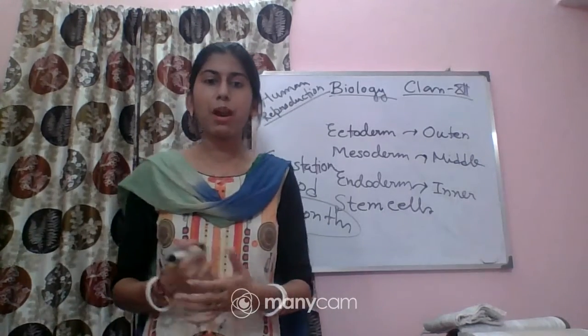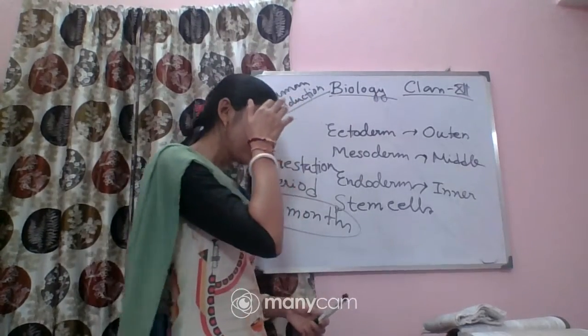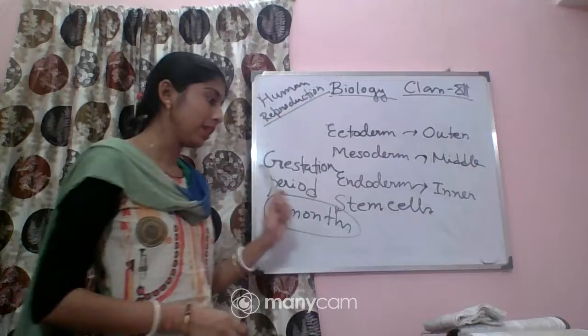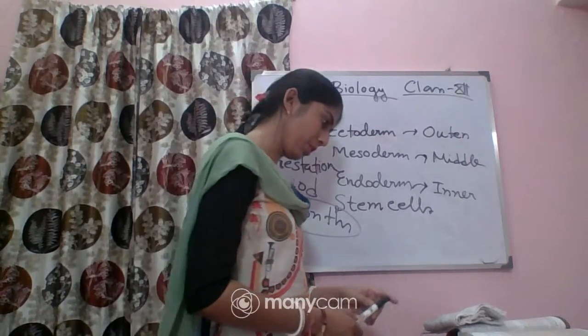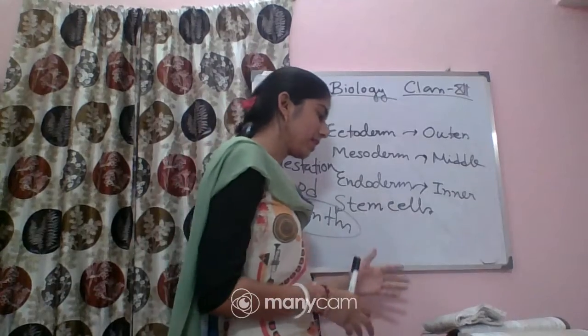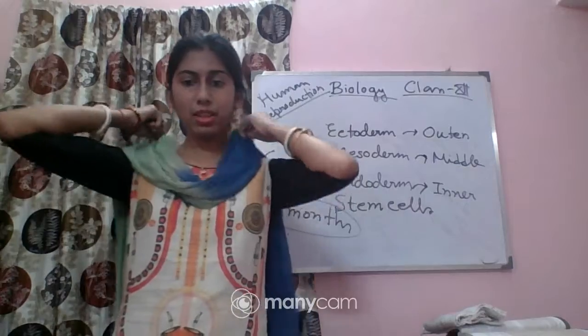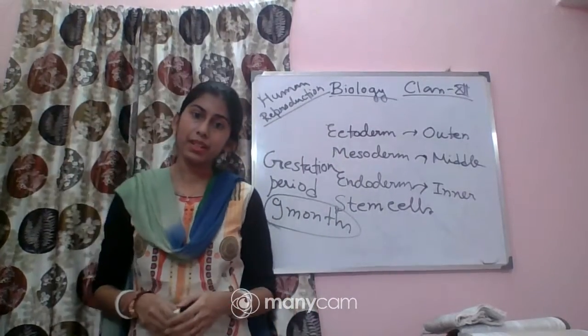That means after the end of the 24 weeks. And by the end of the 9 months of the pregnancy, the fetus will be fully developed and ready for the delivery.